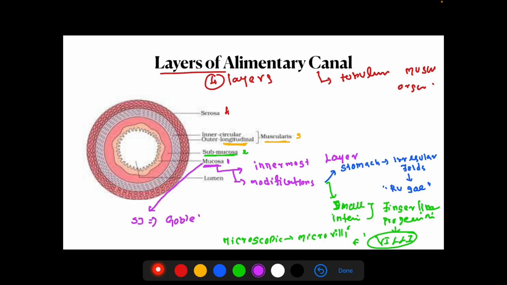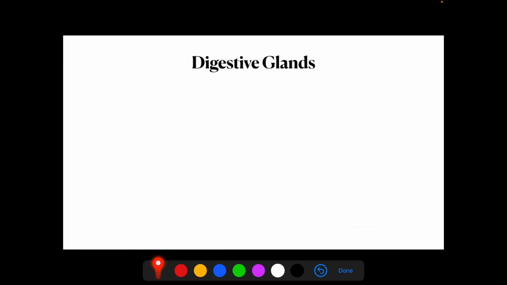Okay, goblet cells are present in the entire small intestine. These cells secrete mucus, which opens into the crypts as a lubricant. We will discuss the goblet cell in detail in upcoming sessions. In the small intestine, you have goblet cells which open into crypts as a lubricant. So you have to know the goblet cell is present in the small intestine.